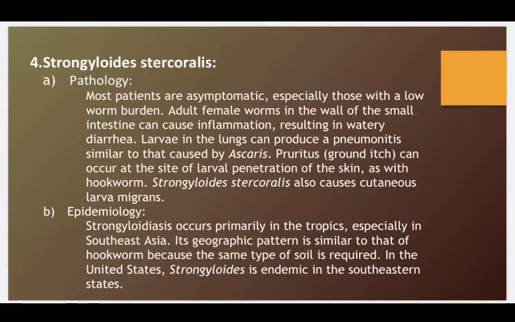Pruritus occurs at the site of the larval penetration of the skin, as with the hookworm. So like hookworm, they are causing pruritus. Strongyloides stercoralis also causes cutaneous larva migrans. Then epidemiology. Strongyloides occurs primarily in tropics, particularly in Southeast Asia, and the geographic pattern is similar to hookworm because the same type of soil is required, and in the United States it's endemic in the southeastern states.